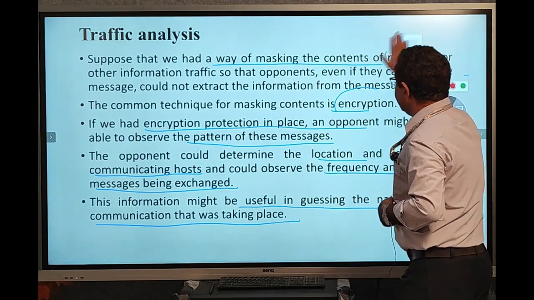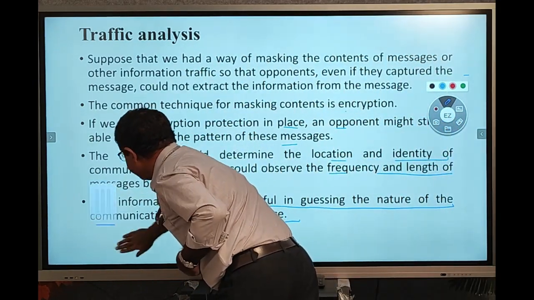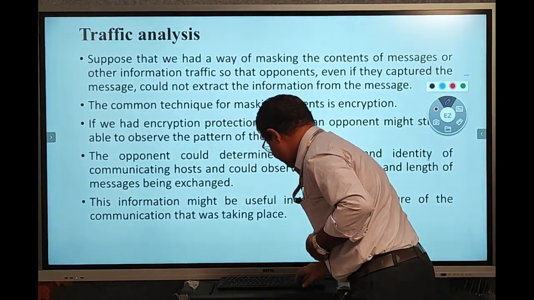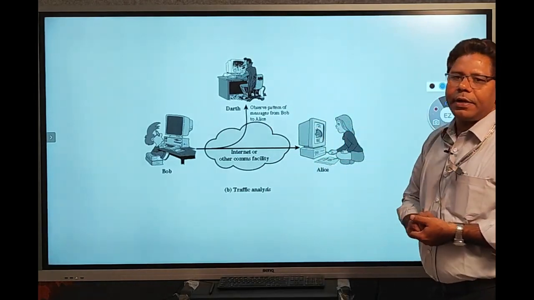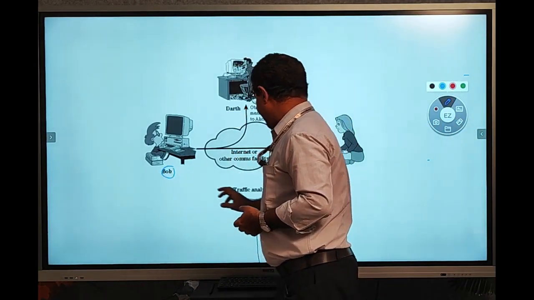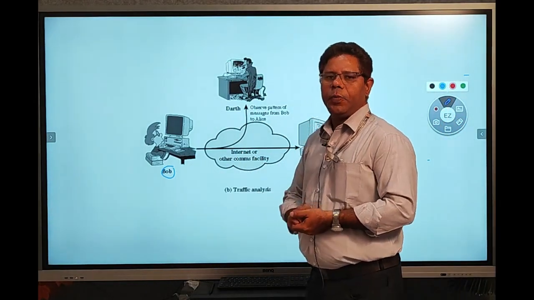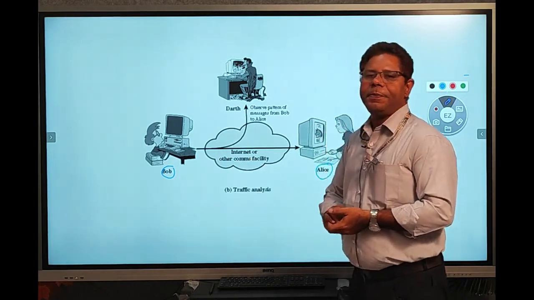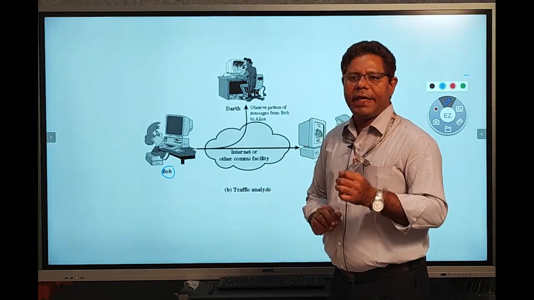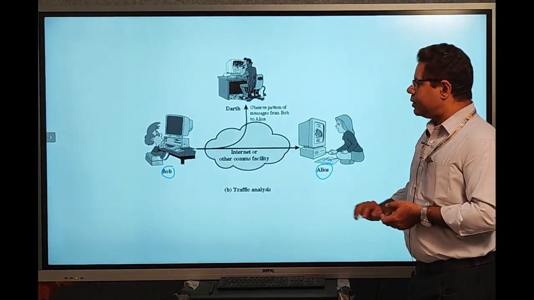Now we can see the diagram for this traffic analysis. Again we have two persons, Bob and Alice. Between Bob and Alice, we maintain the encryption process. During the data transmission, Bob encrypts the data and transfers it to Alice.